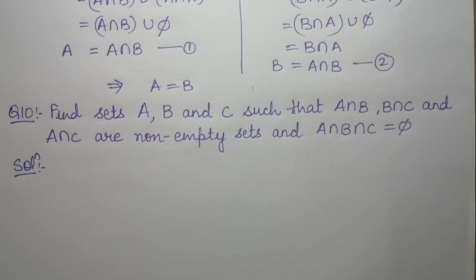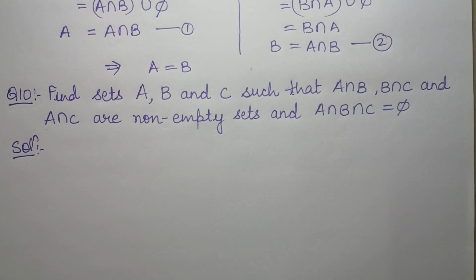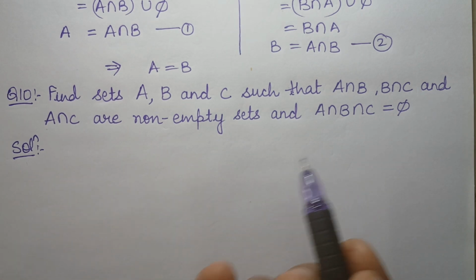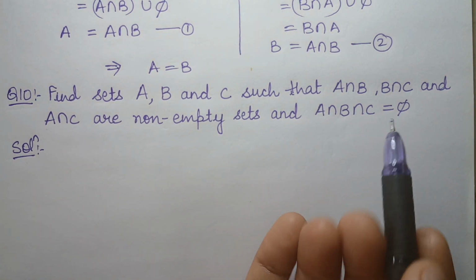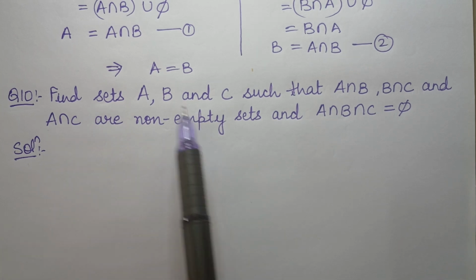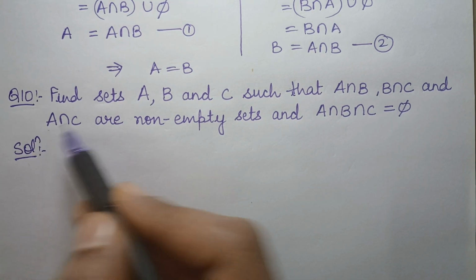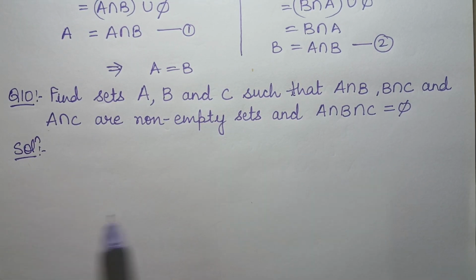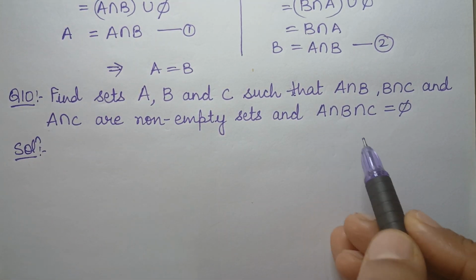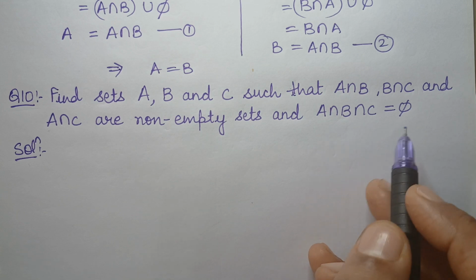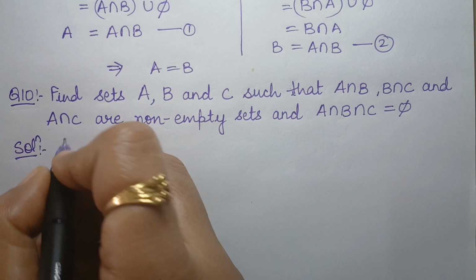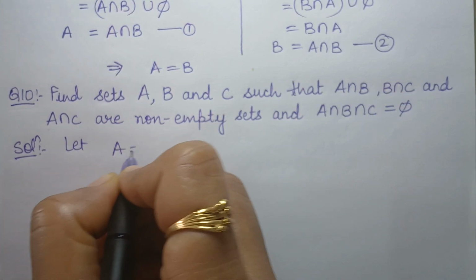Now question number 10. Find sets A, B and C such that A intersection B, B intersection C and A intersection C are non-empty sets and A intersection B intersection C is equal to phi. So I have to take A, B and C in such a way that these pairwise intersections are non-empty, meaning some element should be common, and the intersection of all three sets should be empty. So I am going to take the sets like this.